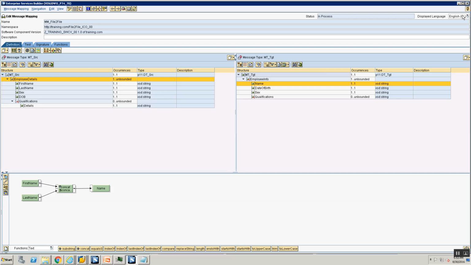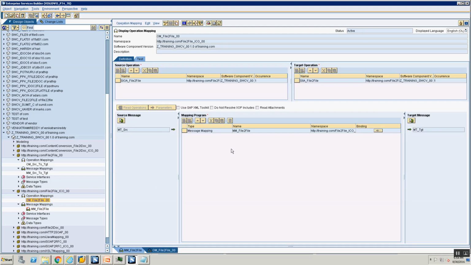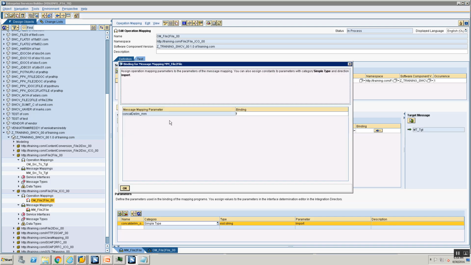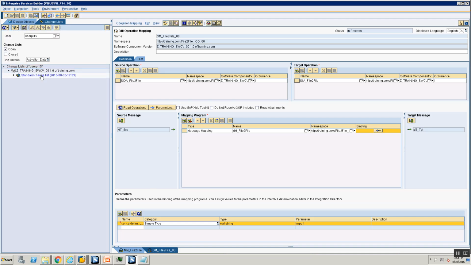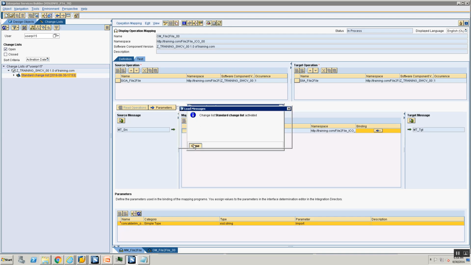All right, now that that is done, let's go ahead into the operation mapping. The same way that we did for the operation mapping previously, I go into the parameters tab. I call this now concat delim underscore operation mapping. Again, category is simple, type is integer. I save my operation mapping, and now I need to do the binding. So it's asking, for concat delimiter for the message mapping, what is the corresponding parameter. I select the operation mapping parameter, I say OK, I save, and I'm done. So let's go ahead, activate the two changes, and once I've activated the changes, I am done with this.